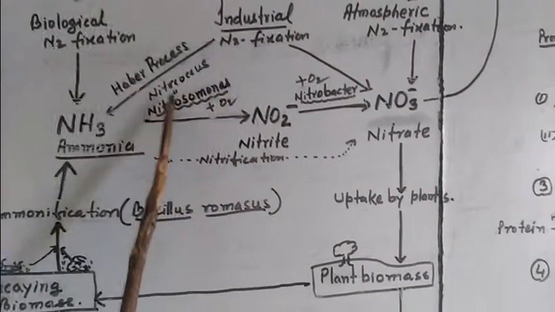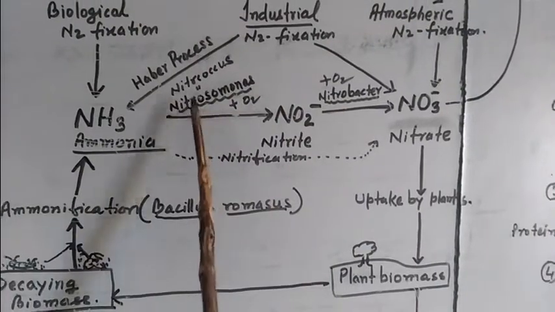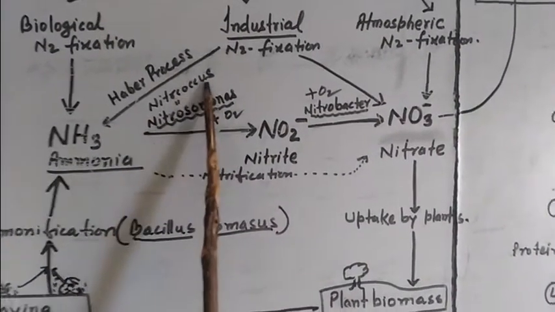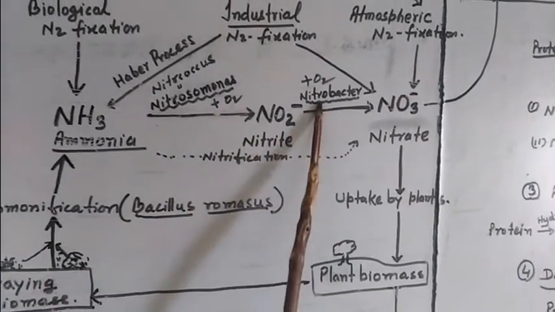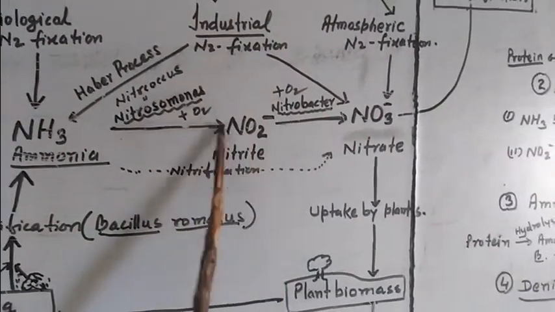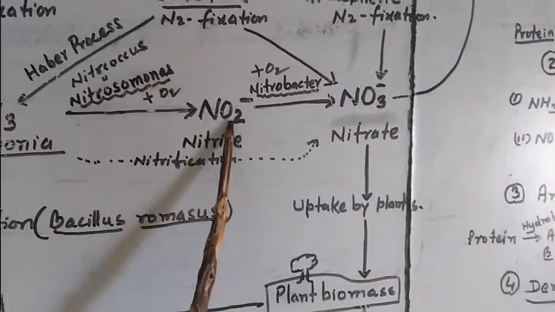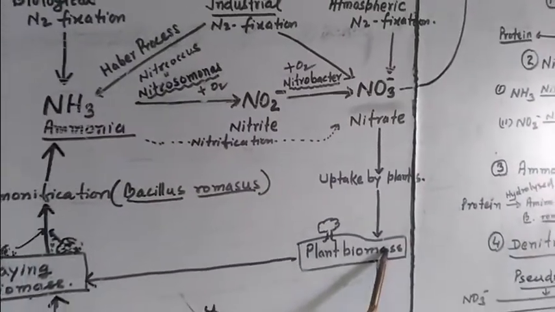Hence they are also known as nitrite bacteria. Another species, Nitrobacter, further oxidizes this one, adding oxygen to form nitrate, which joins the cycle once again.